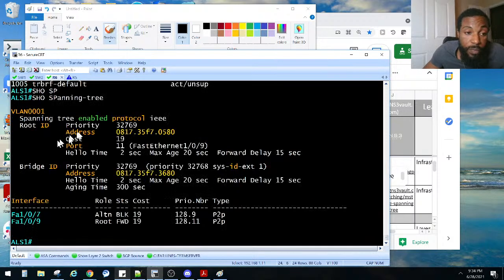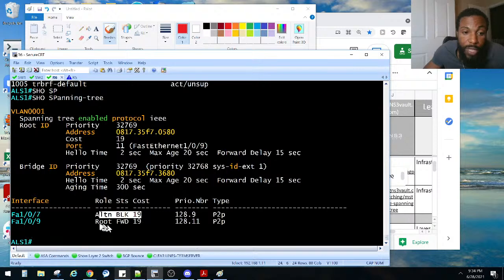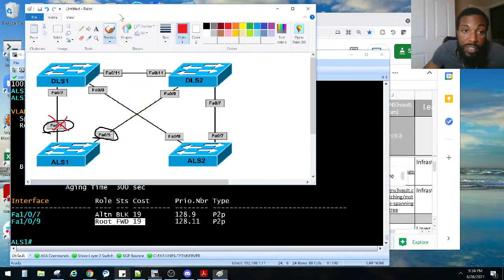Show spanning tree, and there it is right there. And he is not even the root for that bridge. I mean, for that VLAN. Somebody else has a lower priority, a lower MAC address rather, and he's blocking on that port. So on VLAN 1, he is actually blocking this port right there, right? That's what it says right there. And he has a root port to that. So this is his root port for VLAN 1 right there.